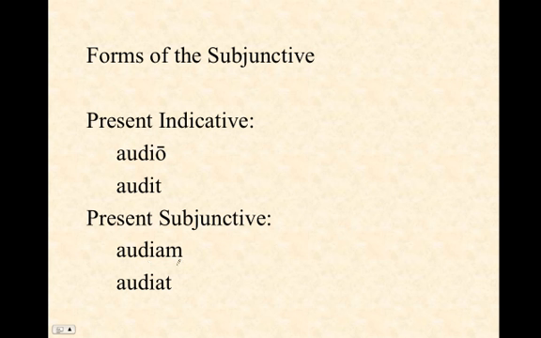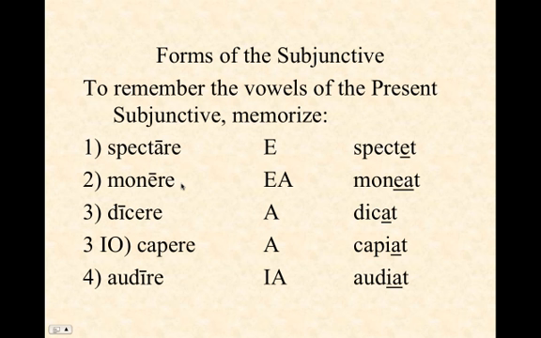Again, unreal situations. Here's a way to remember the theme vowels of the present tense subjunctive of the various conjugations. Just memorize E, EA, A, IA, and remember that that corresponds to the subjunctive vowels that you will see in the first, second, third, and third IO, and then fourth conjugations. E, EA, A, IA.